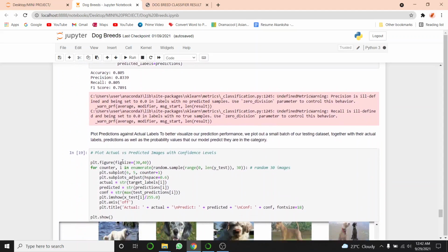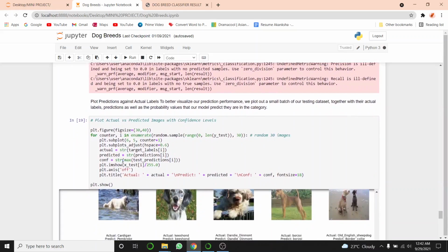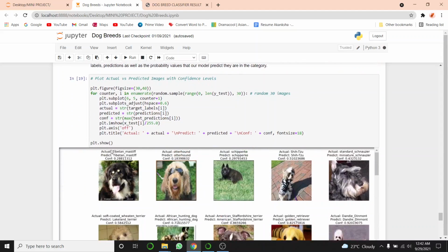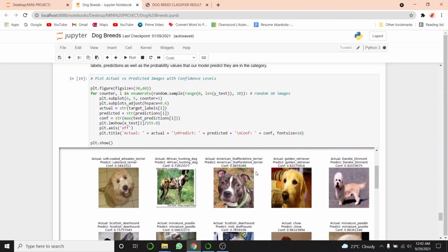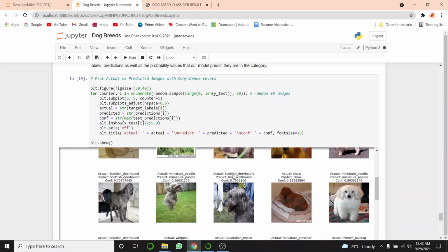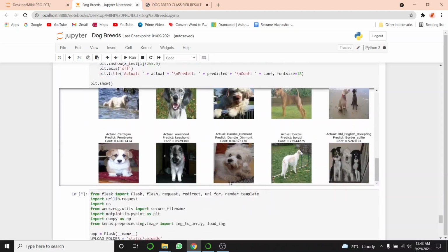Now we will plot our actual versus predicted images with confidence levels. As you can see, for every image there is the actual breed and then the one which we have predicted, and the confidence level is the probability value that our model predicts they are in the category. So mostly the breeds are the same as the accuracy is high, except a few.